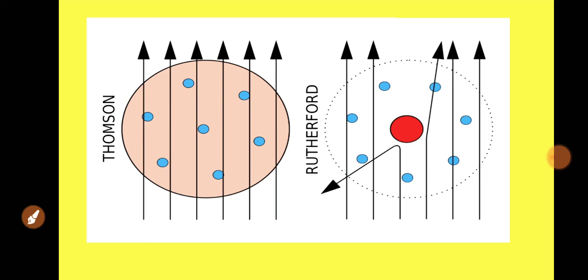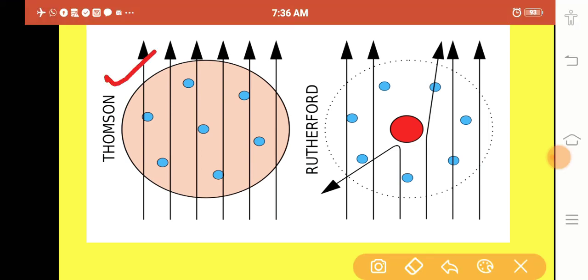Okay, you may see this is the Thomson model. Again I compared it. Listen, my dear, why did I give this comparison in between? Because I want to show both models so that you can distinguish between them. See, here the nucleus is present, this is the Rutherford model, and this is the Thomson model. The Thomson model did not give any information about the nucleus, but here the nucleus is present.